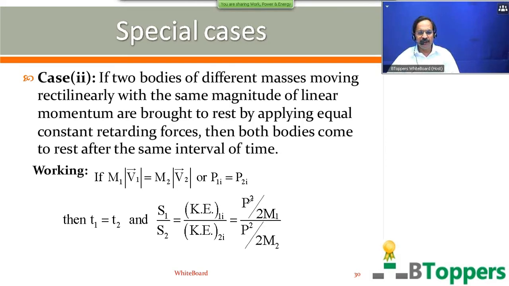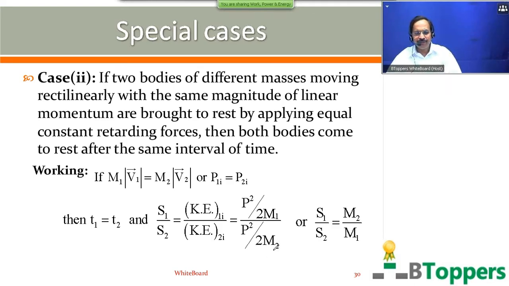Here P is the magnitude of the initial momentum of each body at the beginning of its retarded motion. In the present case, the two bodies are initially moving with the same magnitude of linear momentum, which is denoted by P here. So KE2i, the initial kinetic energy of the second body, you can write as P square by 2m2.